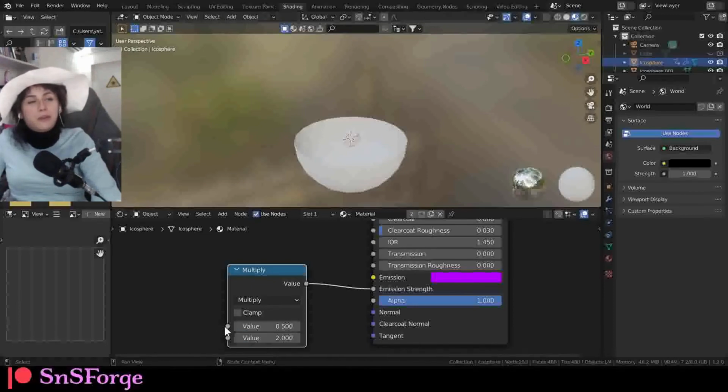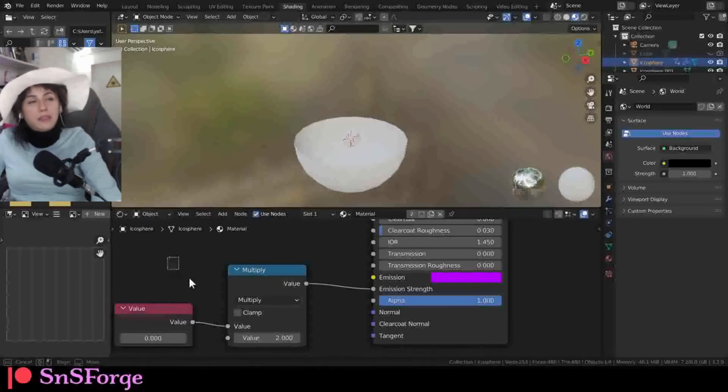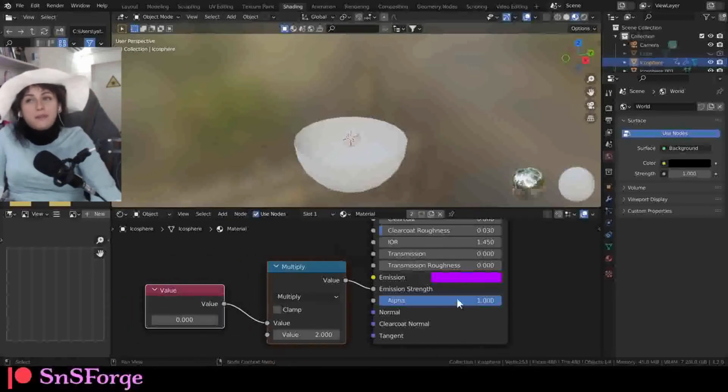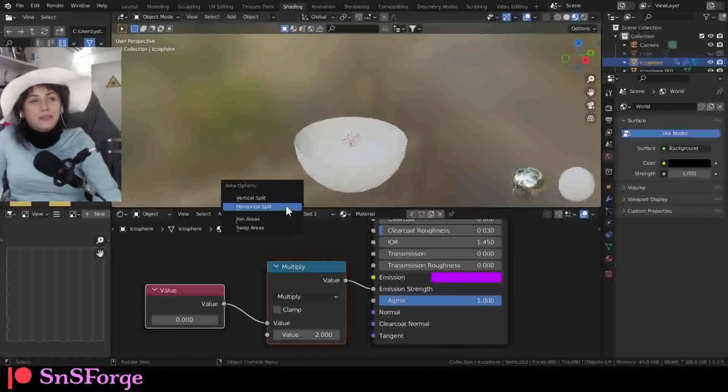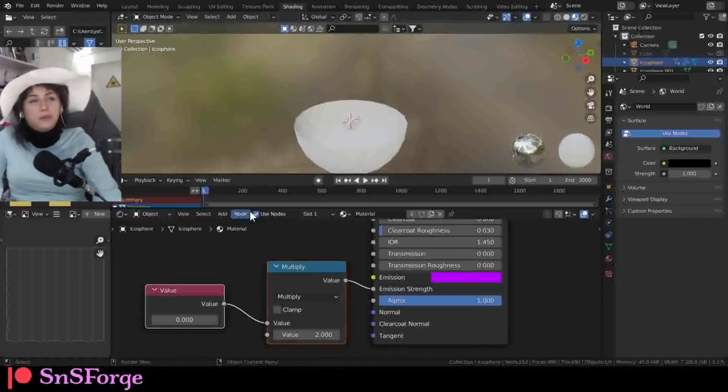I'm not sure if it's a bug, but I kinda had to do it like this every time because it's getting overwritten, so I'm not quite sure what's going on yet. But for now, we'll just do it like this.